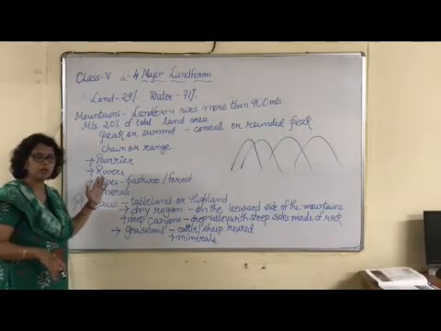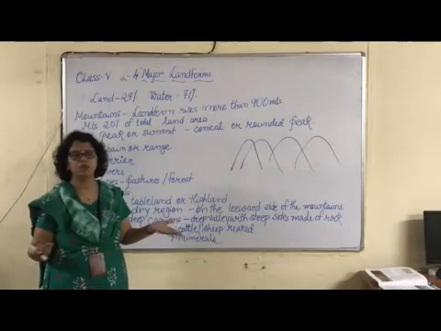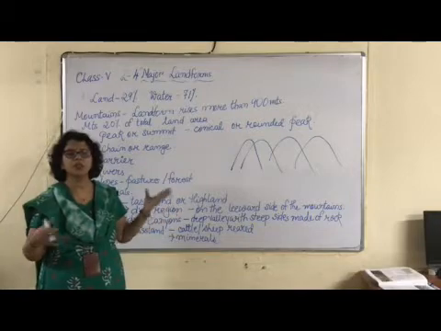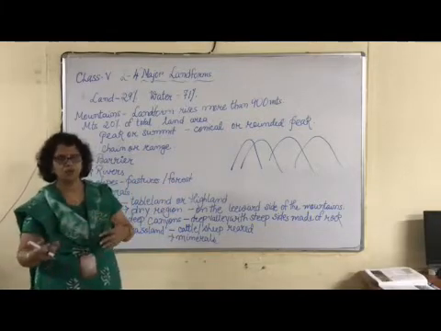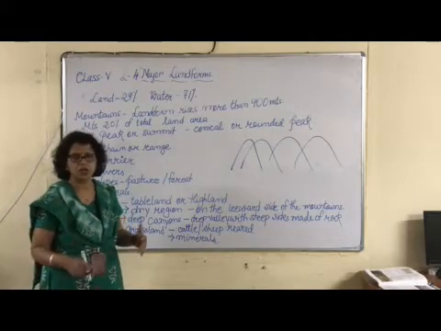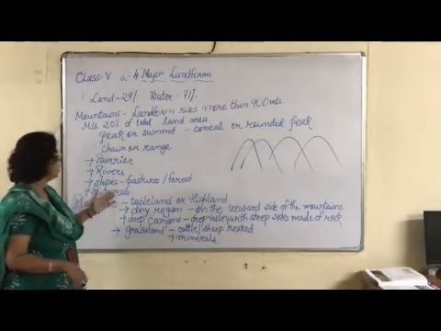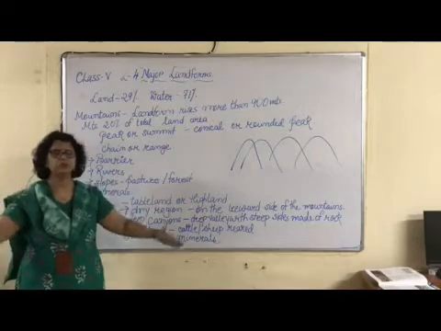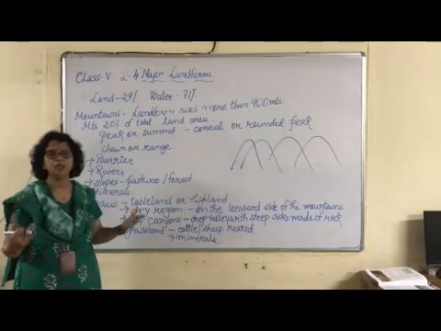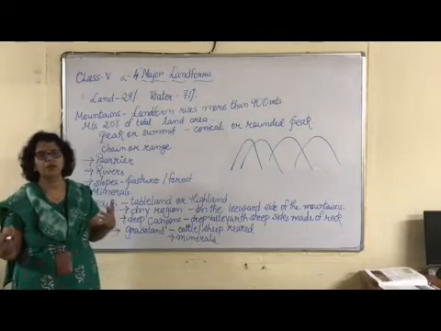It is also helpful because mountains are the storehouse of water. Because it is very high, you have glaciers over there, and when the glaciers melt, they flow as rivers and streams, and then they come down to the plains and flow as rivers. So mountains are the source of rivers. Mountain slopes have grasses, so animals can graze there, so they are pastures.